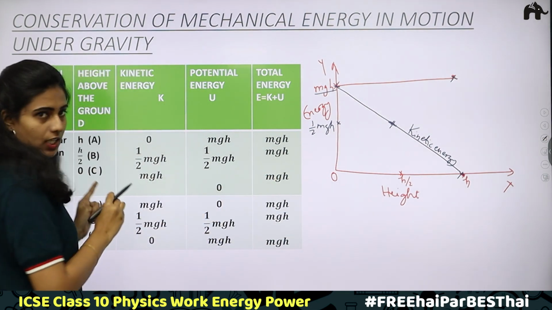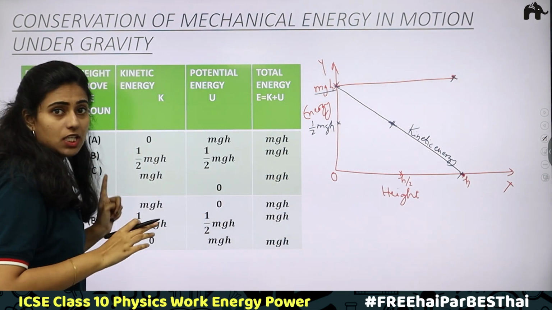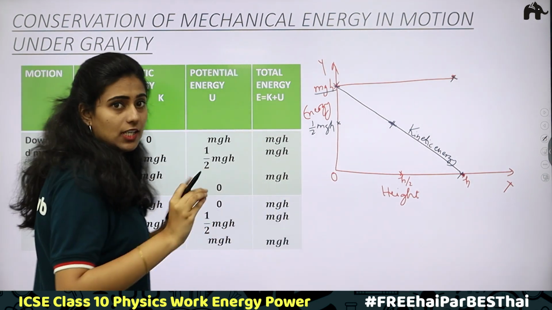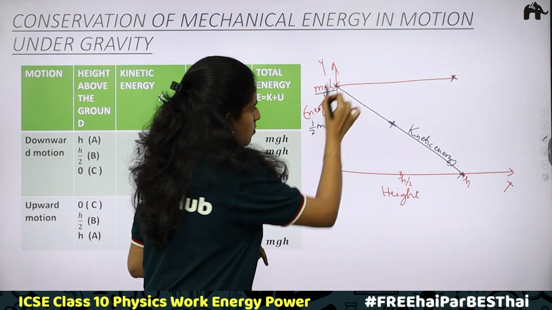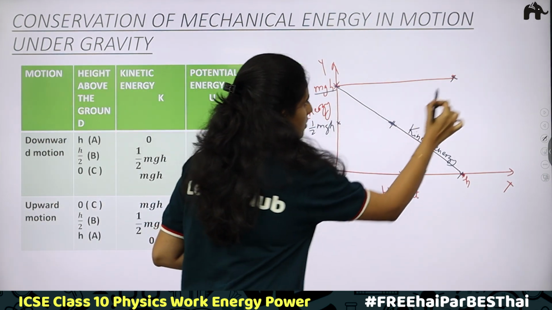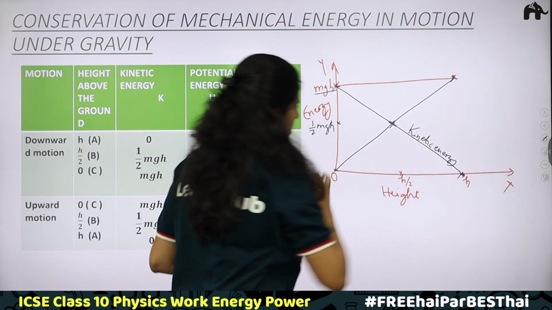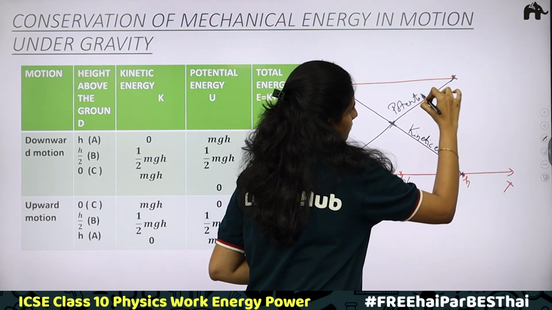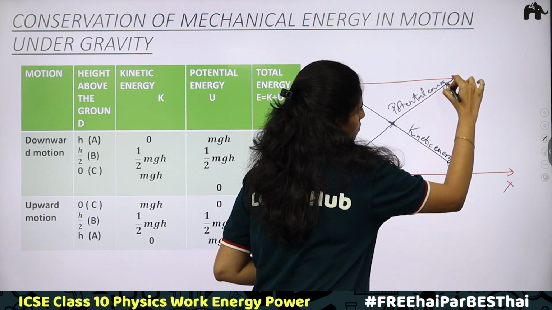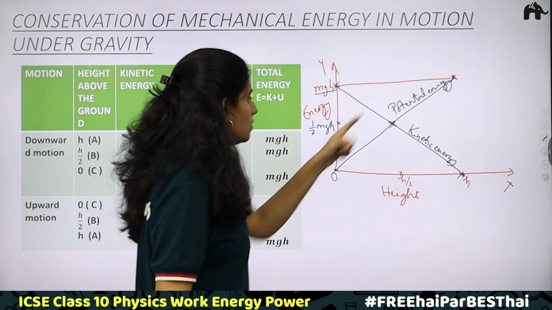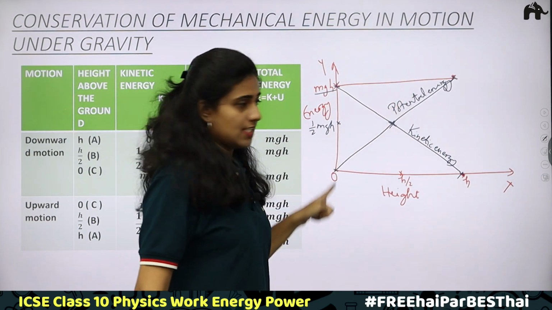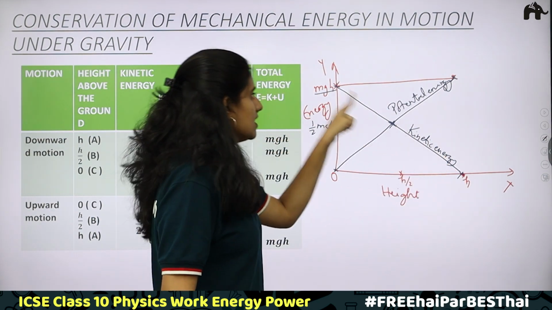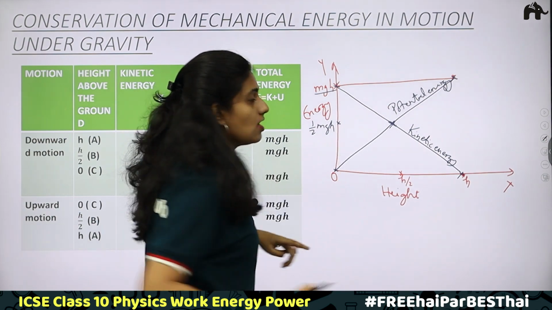Next, third position, that is at point C where height becomes 0, potential energy becomes 0. Okay, height is 0 at this point, potential energy is 0 at this point. When you join these points, you will get the potential energy variation. So what is happening to potential energy? From height h to 0, potential energy is decreasing. What about kinetic energy from height h to 0? Kinetic energy is increasing. Okay, this is the case of downward motion.